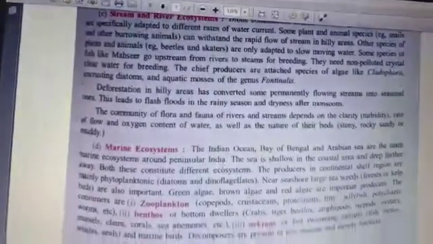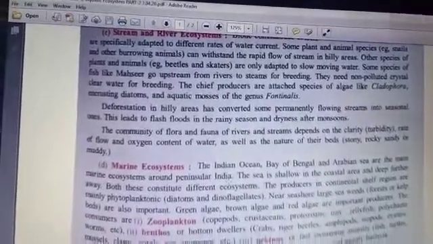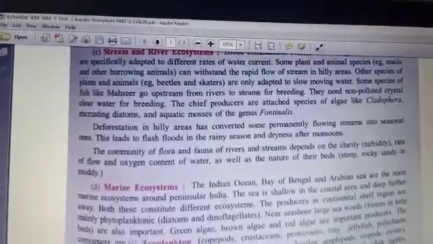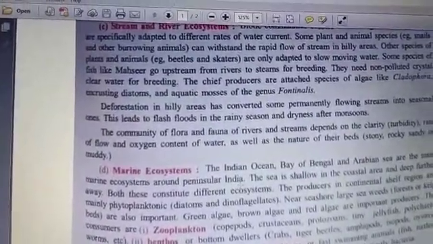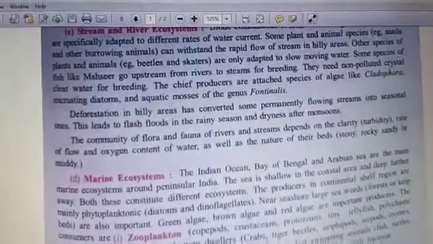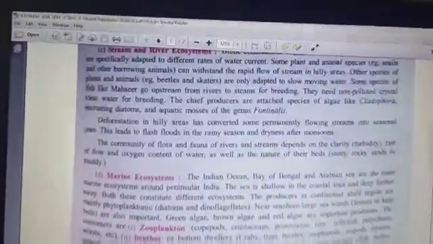Zooplankton, that is copepods, crustaceans, protozoans, and jellyfish, different kinds of oysters and worms, are found there, and also the benthos, that is bottom dwellers: crabs, tiger beetles, and different kinds of amphipods, oysters, mussels, and corals. These are found in the marine ecosystem.